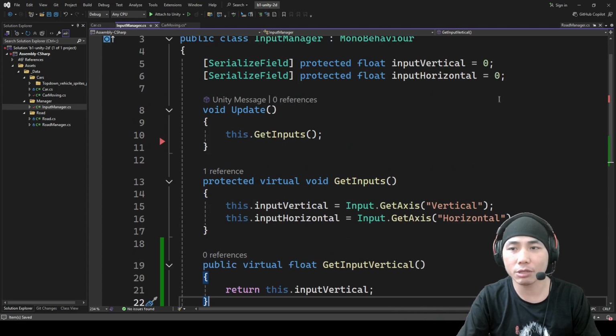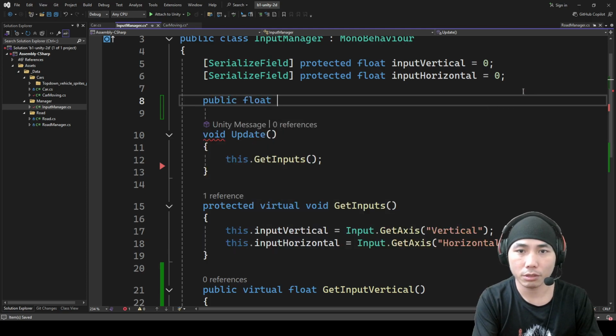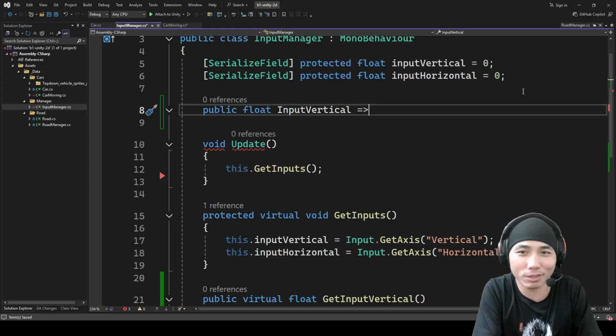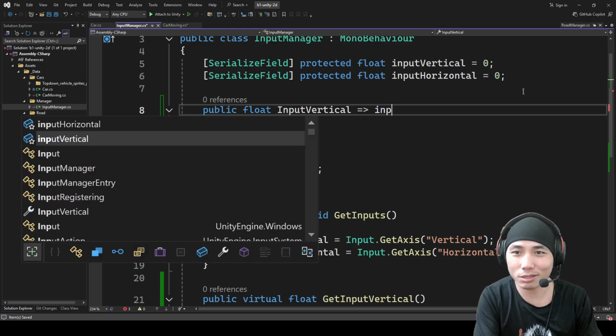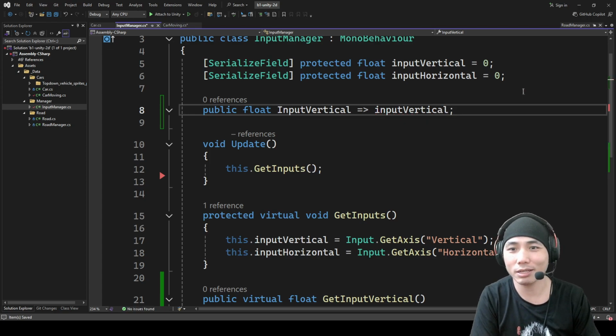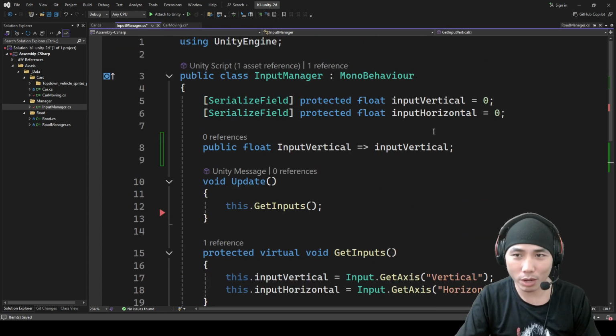But we also have another way, called public float InputVertical with the arrow. I don't know how to call this one, but this is not equal. This is LINQ-style lambda, okay, let's say that. So this one and this one are two ways to get this one, because this is protected.